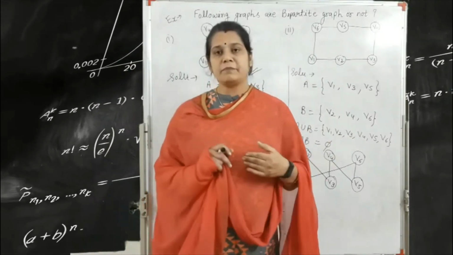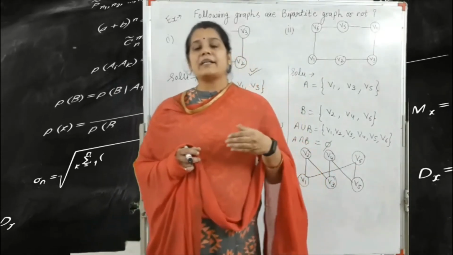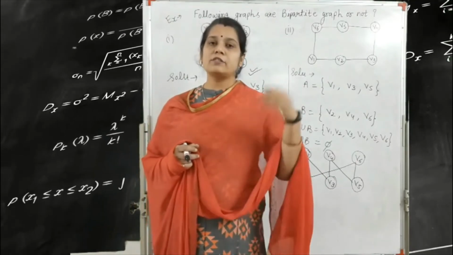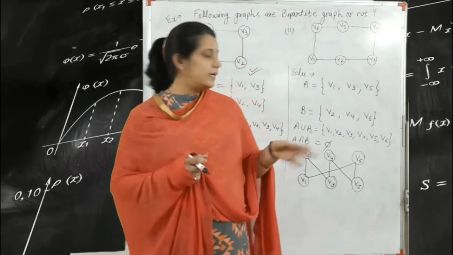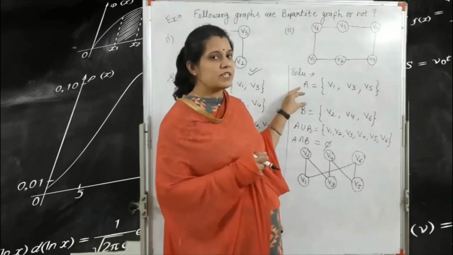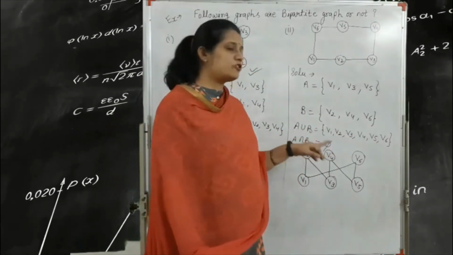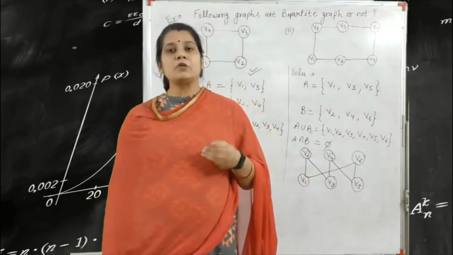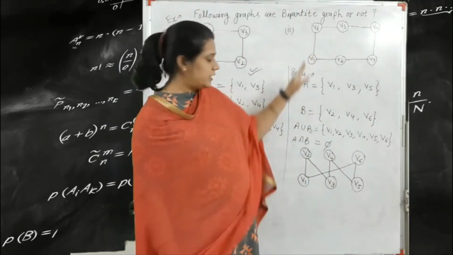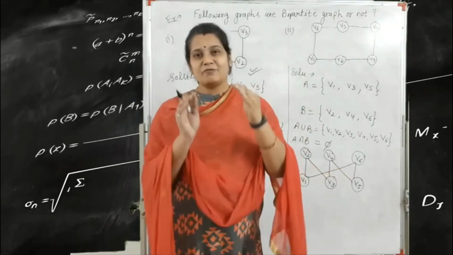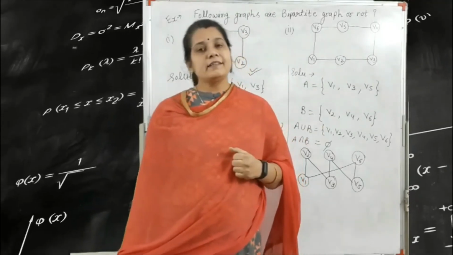So this is the example of the bipartite graph. Always keep in mind, if you want to find a bipartite graph, first you map the two partitions depending on the total number of vertices in your graph. After that, you write that the union of these two sets of vertices is equal to the total vertices, and the intersection of these sets is the empty set. After that, you draw the graph according to your bipartite form.